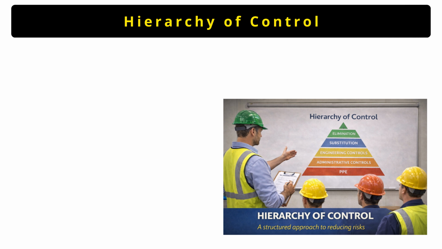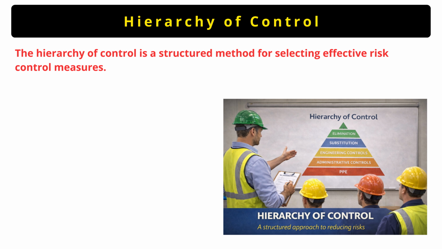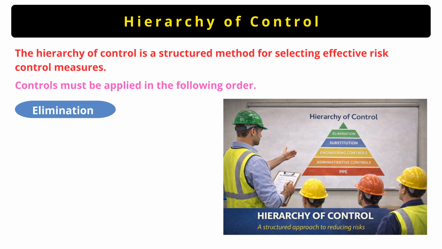Now, let's talk about one of the most important concepts in safety management, which is the hierarchy of controls. The hierarchy of controls is a structured method used to select the most effective risk control measures. It tells us that not all controls are equal. Some controls are stronger and more reliable than others. And that is why controls must always be applied in a specific order.